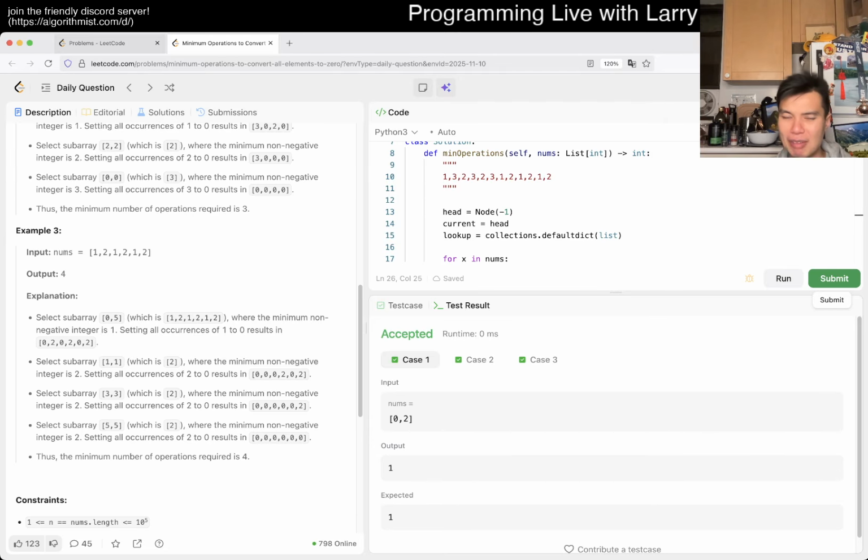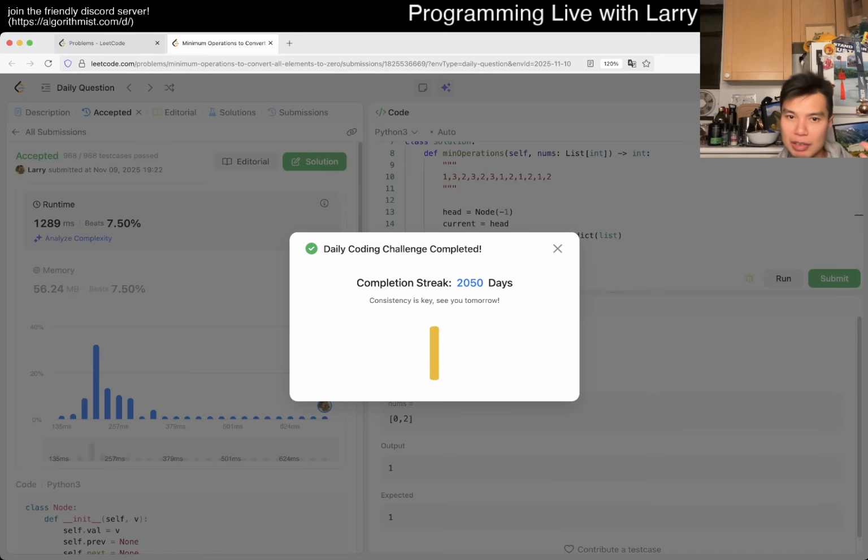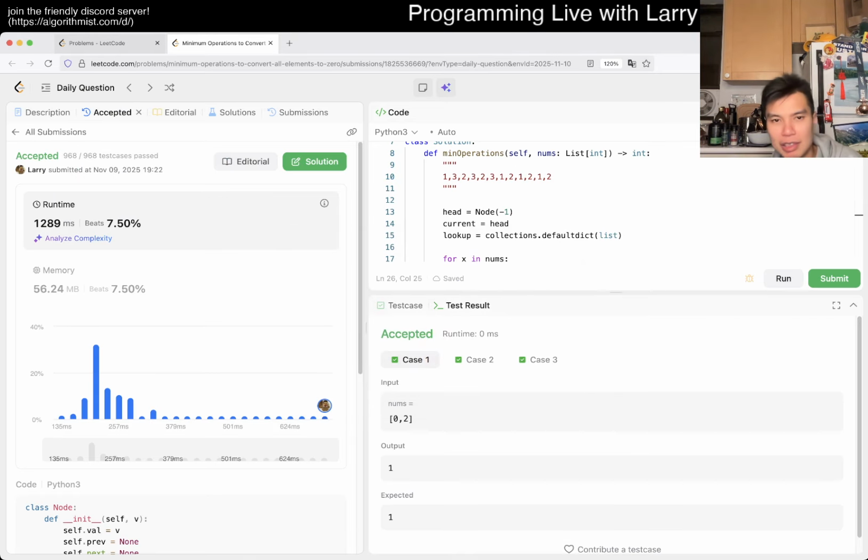Am I 100% confident? Probably not super confident. I think the algo is okay, but I'm just worried maybe my implementation is a little sloppy, which is very possible because I'm kind of lazy. But yeah, that's it. Apparently it works. 2050 day streak.